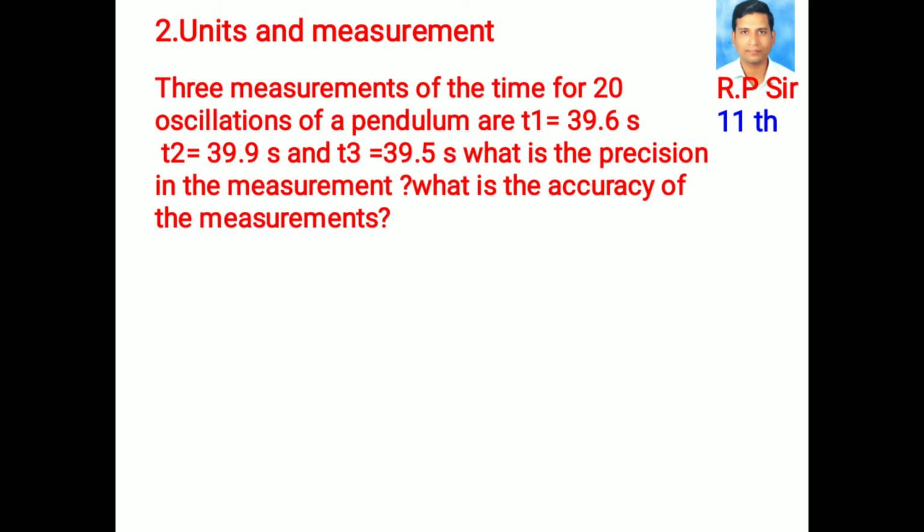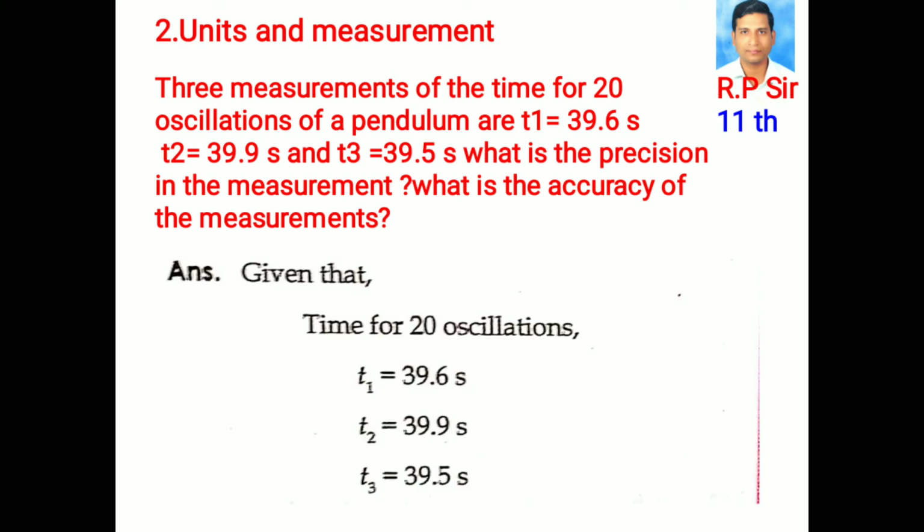Let us solve a problem. 3 measurements of the time for 20 oscillations of a pendulum are T1 equals 39.6 seconds, T2 equals 39.9 seconds, and T3 equals 39.5 seconds. What is the precision in the measurement? What is the accuracy of the measurements?